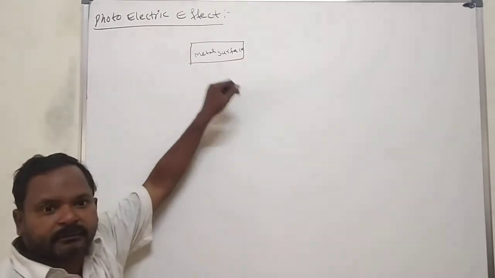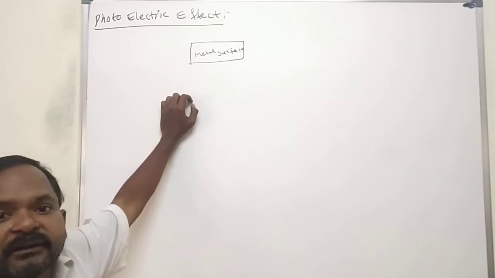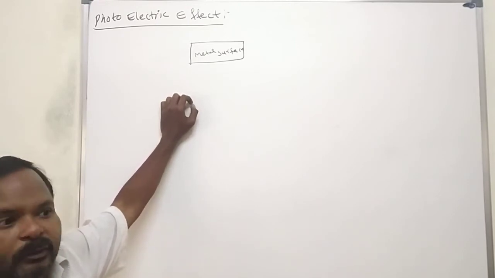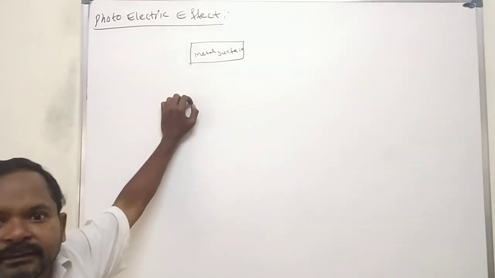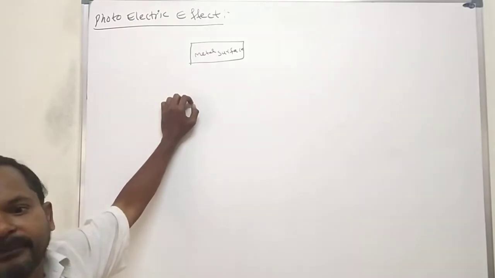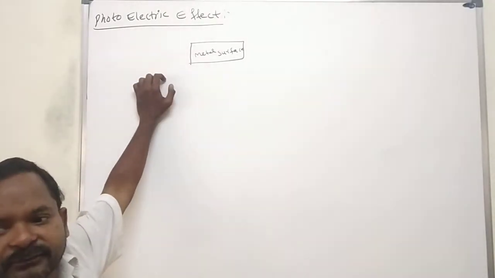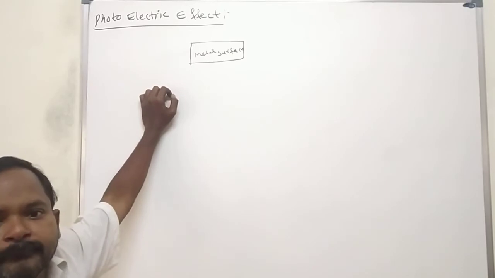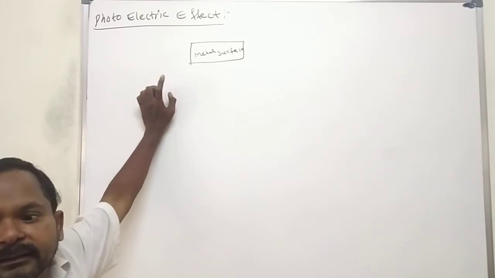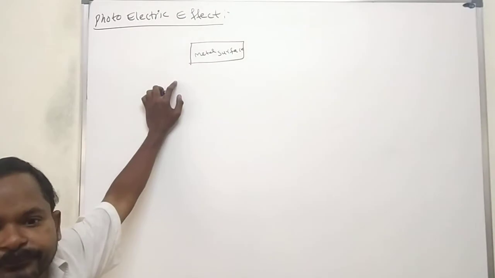Before saying this concept, I will give one simple example. We are always wearing gold ornaments. When we move into light, the gold ornament shows its bright nature. Why? Because of the photoelectric effect. Steel, gold, and silver all show brightness under the sunlight. That is what we call the photoelectric effect.